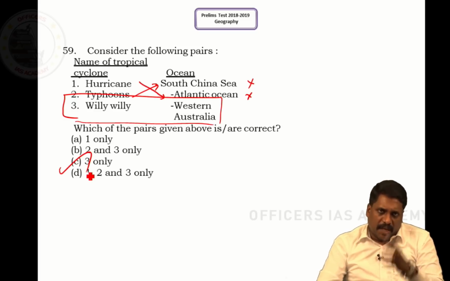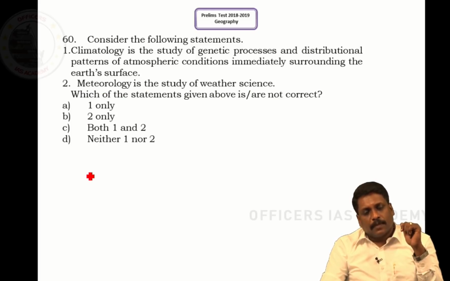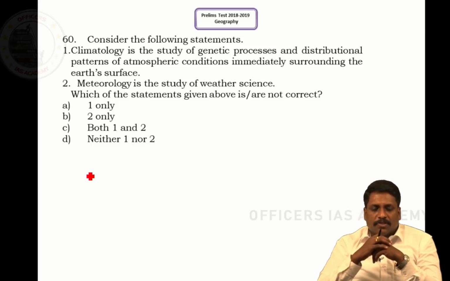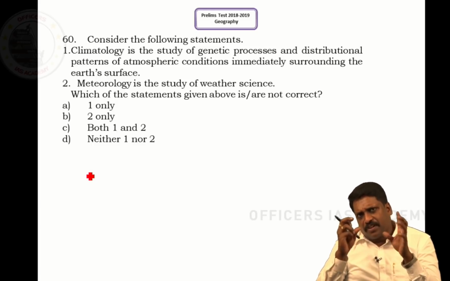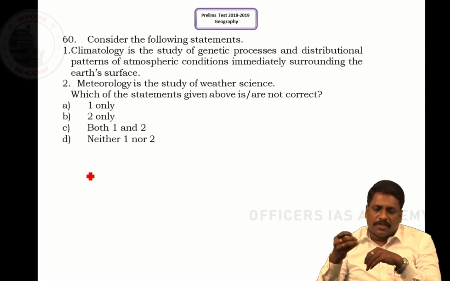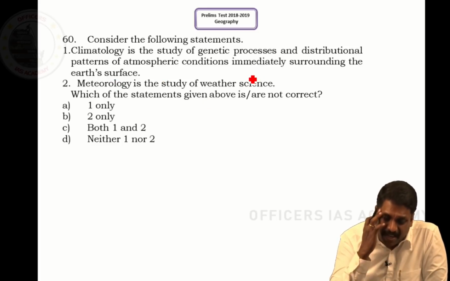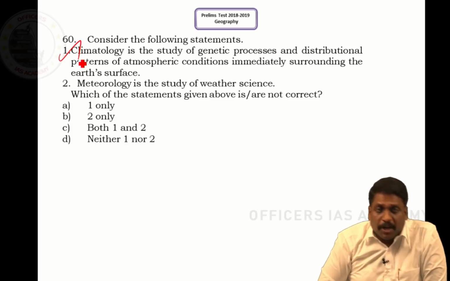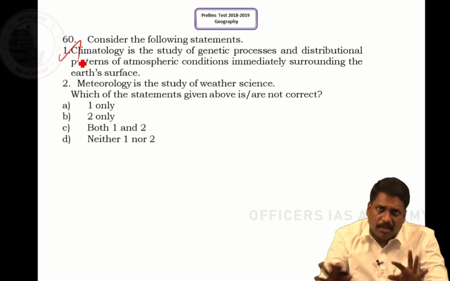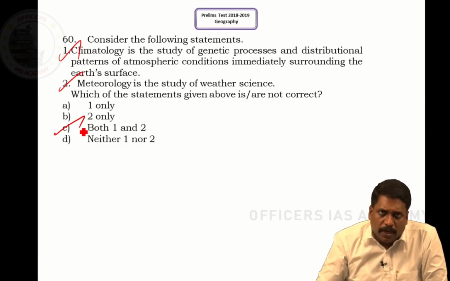Willy Willy is the name of the tropical cyclones we address in Australia. Question number 60. Consider the following statements. Basic definitions of climatology and meteorology are explained. Climatology is the study of genetic processes and distributional patterns of atmospheric conditions immediately surrounding the Earth's surface. Pretty good. This is the definition of climatology itself. Meteorology is nothing but the study of weather science, sir. So both are correct. Answer is C only, that is both 1 and 2.